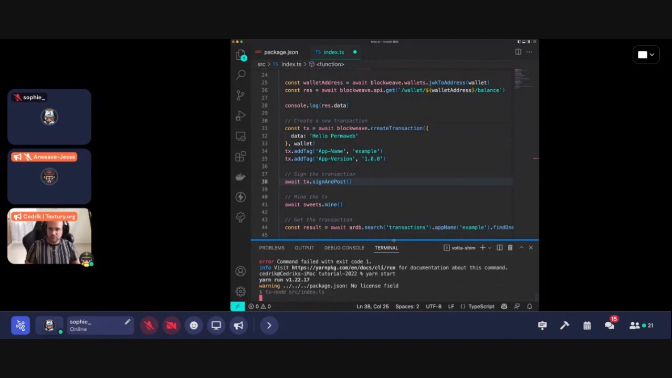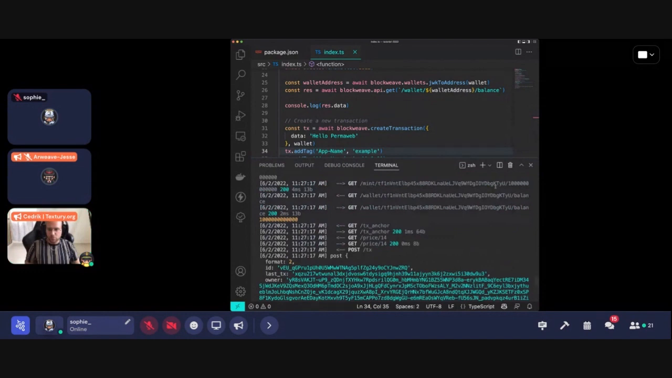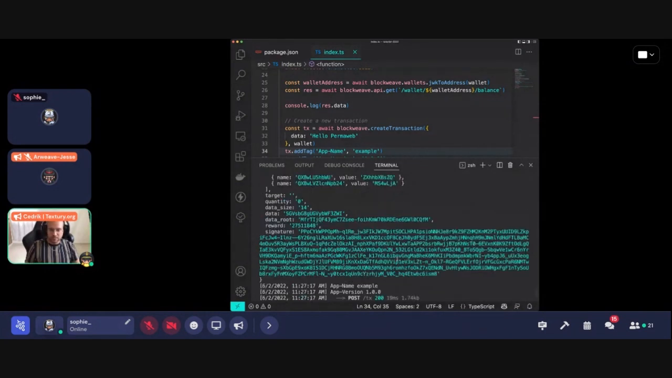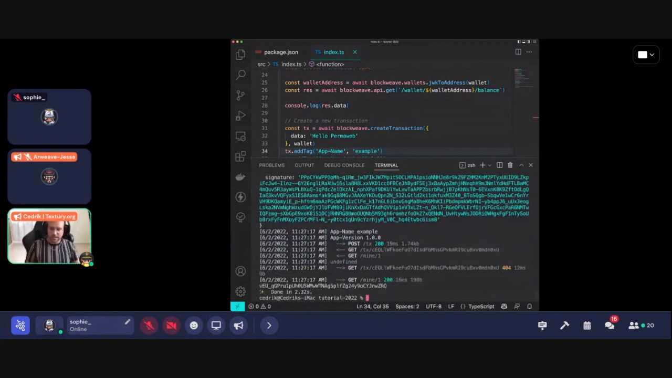So let's try this again. Forgot to save. Yeah, perfect. Here it is. So we get the wallet, we show the balance, and then we post the transaction, which has this ID with the owner, the tags that we set. We didn't send a quantity to someone. That's what we wanted, and everything else is there. As you can see, we return the data app name example, and it also shows the version. So the tags that you set, it will be shown here.